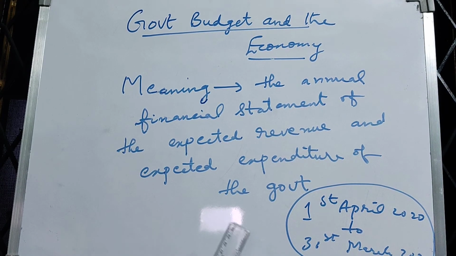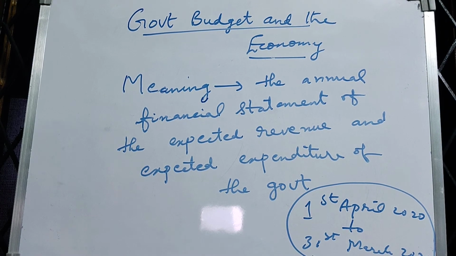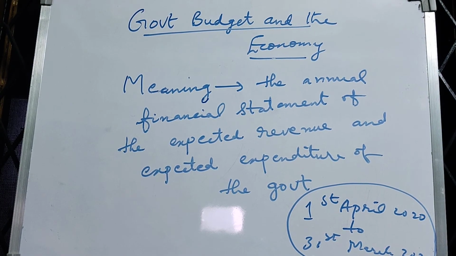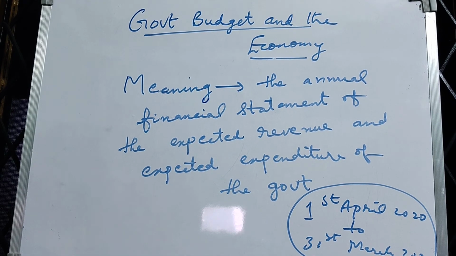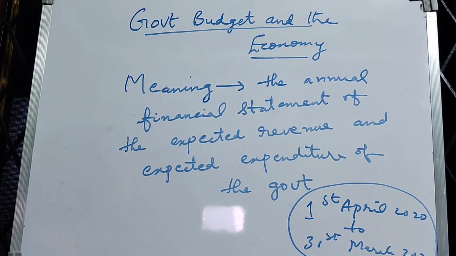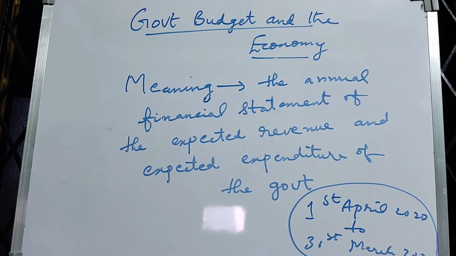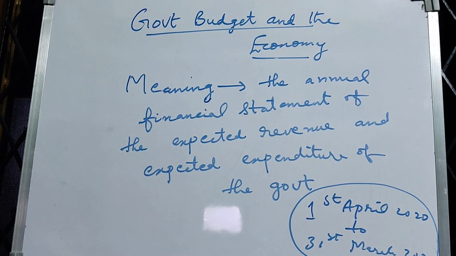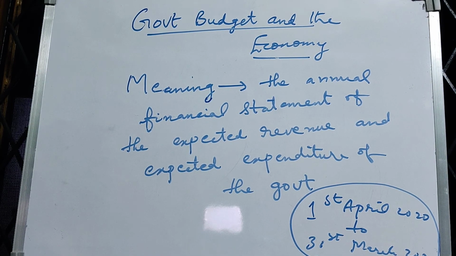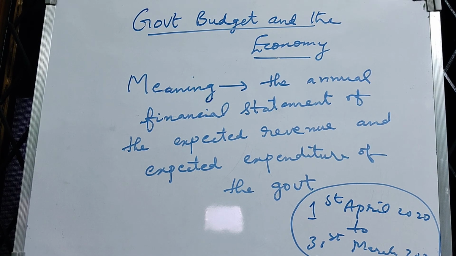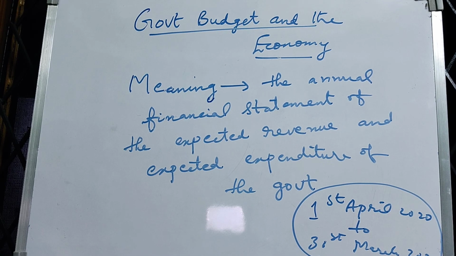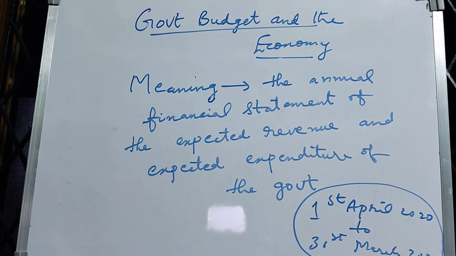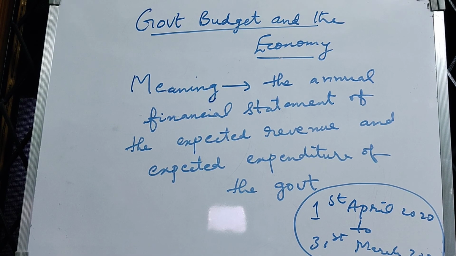And when the President signs, then the budget is approved. On the other hand, the state budget is first presented in the State Legislative Assembly, and then it goes to the governor for his approval. So this is the process of preparation of the budget and presentation. In the first week of February itself, the union budget will be presented.